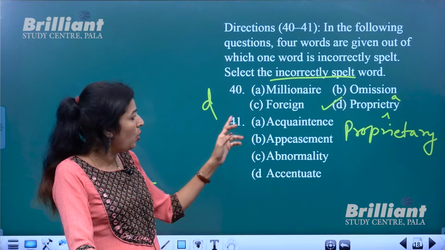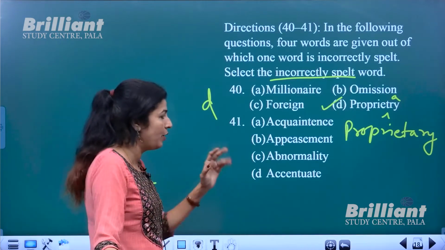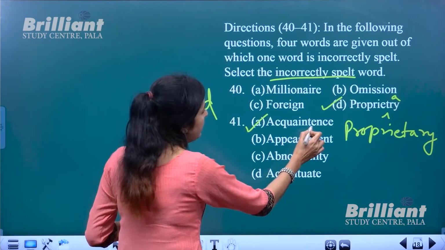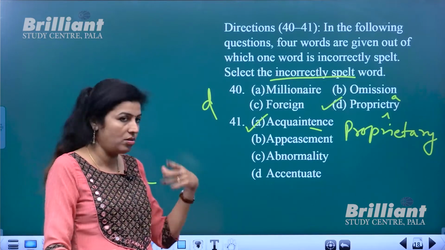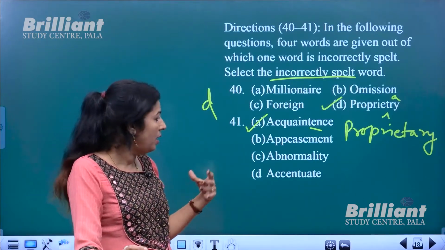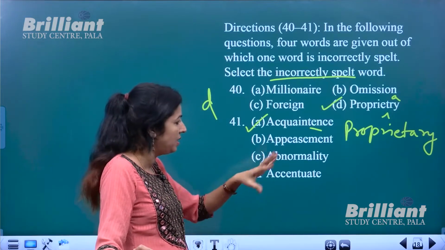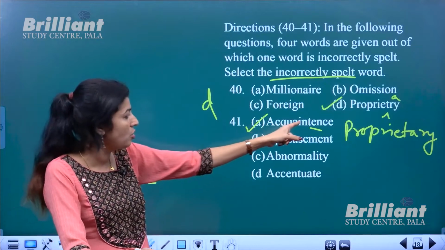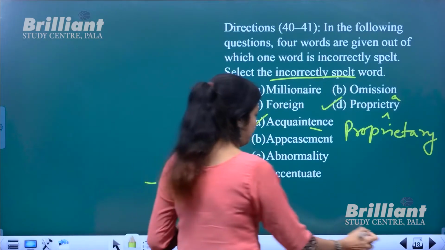Now next is acquaintance. Acquaintance is the wrong spelling, so we got it in the first option itself. It's TANCE, not ENC. Chance acquaintances or chance friendships, etc. Then abnormality, accentuate: all these have correct spelling. Appeasement, everything is correct except the first one. So this is to be corrected. This is the answer, option A.